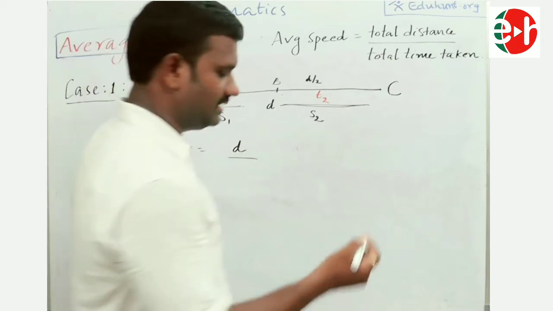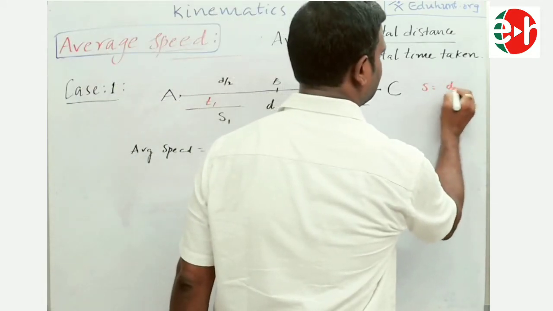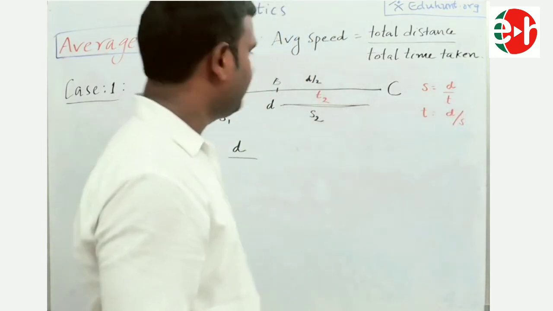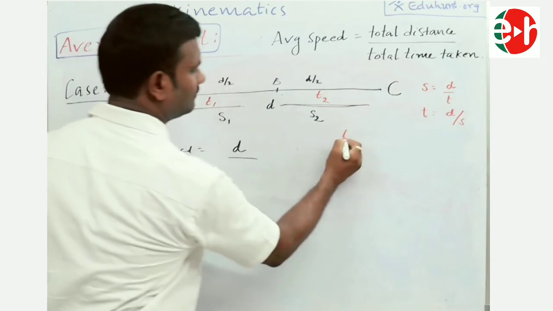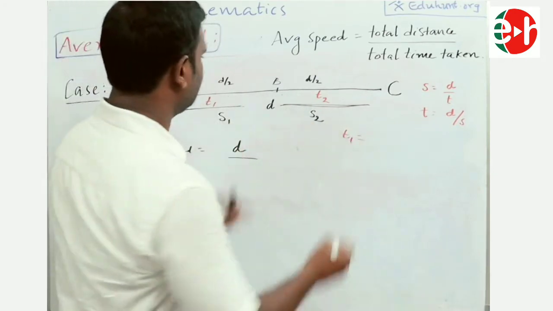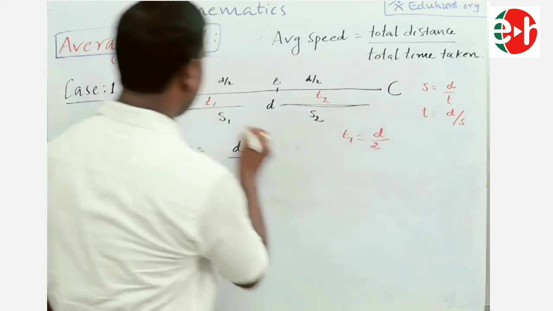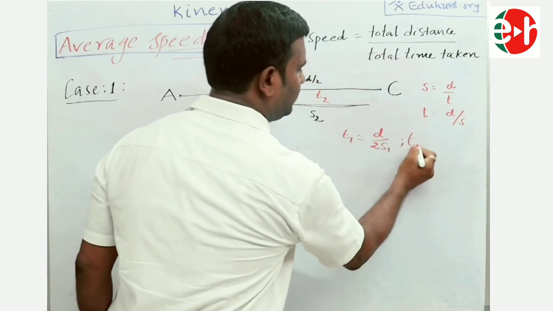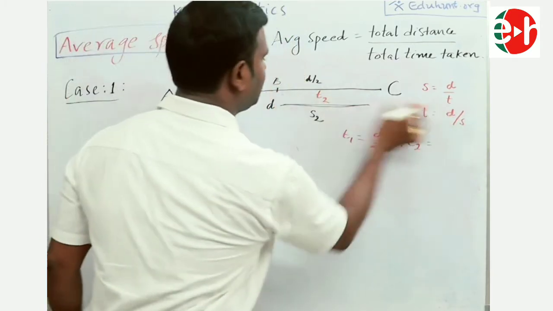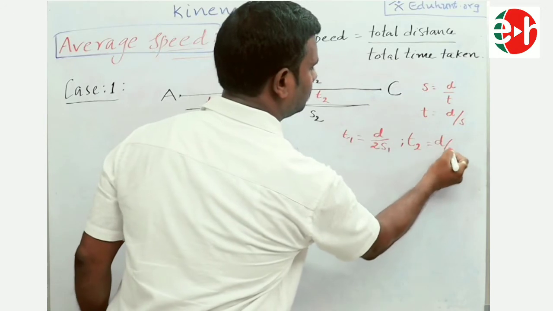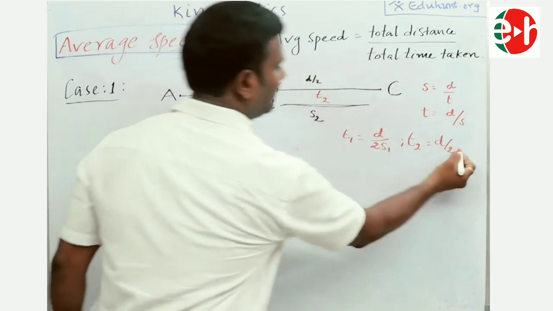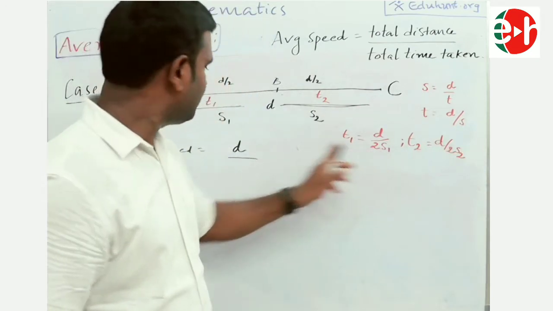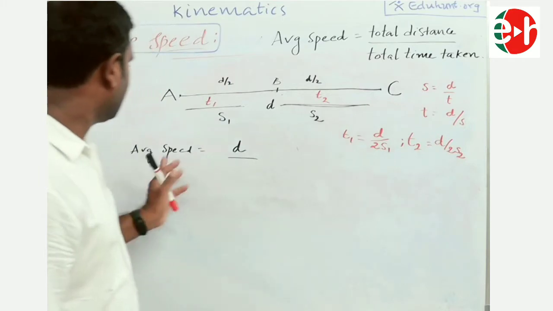As I discussed yesterday, speed equals distance by time. Time is equal to how much? Distance by speed. Here for T1, the distance is d by 2 and the speed is S1. Similarly, for T2, the distance is d by 2 and the speed is S2. So in this way I got T1 and T2 values. I can substitute those T1 and T2 here and get the average speed.